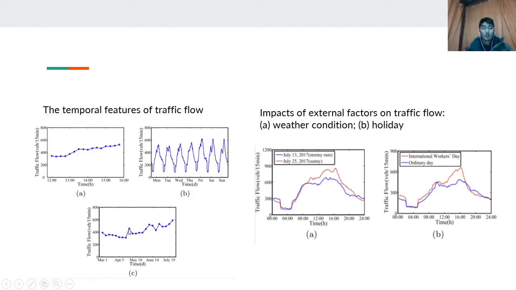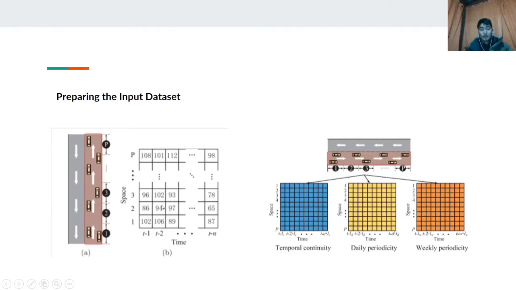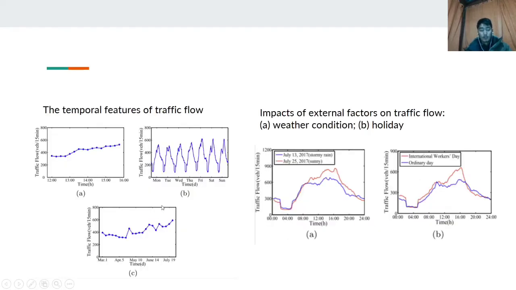In the month of May we see a local peak because of an international workers holiday, and in the months of June and July we see fluctuations because the temperature was rising. In general, the overall trend is rising in all these three, validating that traffic flow features temporal continuity, daily periodicity and weekly periodicity, which greatly influence traffic flow predictions.